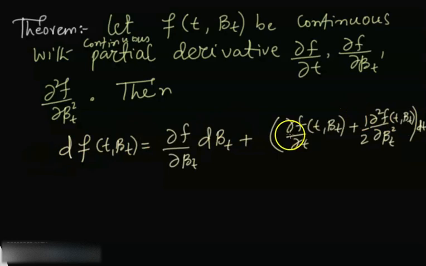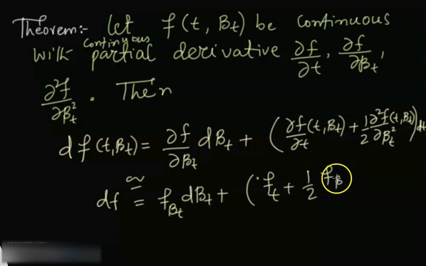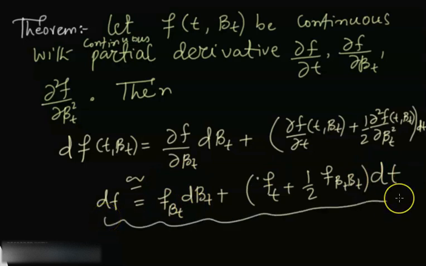That's how the differential will look. In short I can write df equal to the partial derivative of f with respect to b, dB sub t, plus the partial derivative of f with respect to t plus 1/2 the second partial derivative of f with respect to b, times dt. So this is the differential of it.